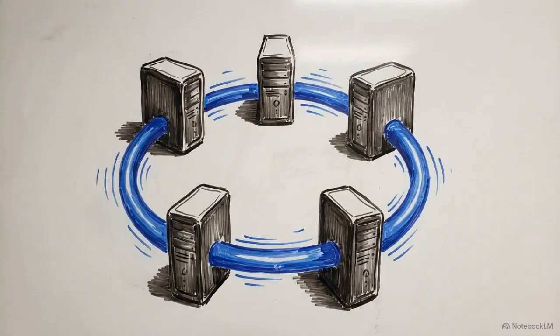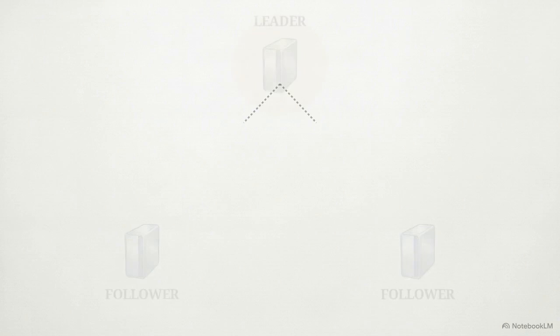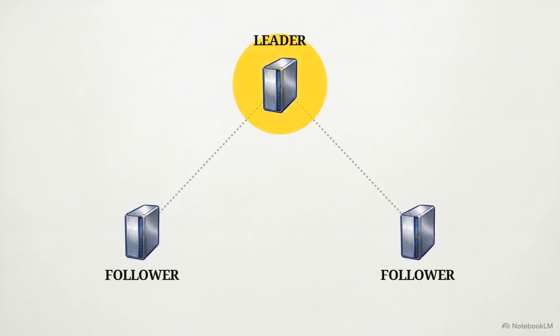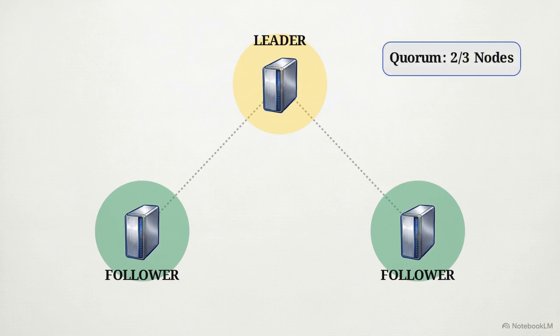To safely distribute and protect the event log across multiple machines, we implement the Raft consensus algorithm. This animation illustrates the specific role of the Raft leader. The leader accepts a command, validates it, and instead of just saving it locally, proposes the resulting event outward to multiple follower nodes. The system operates on a strict rule of quorum. The state is only officially updated after a majority of the follower nodes safely acknowledge receiving and storing the event.